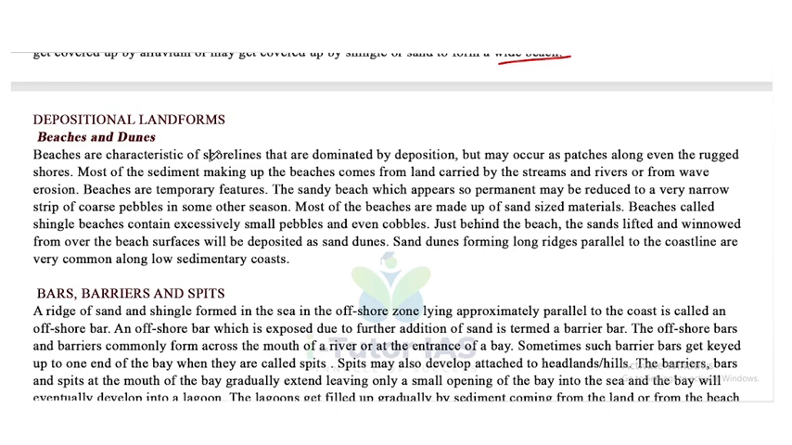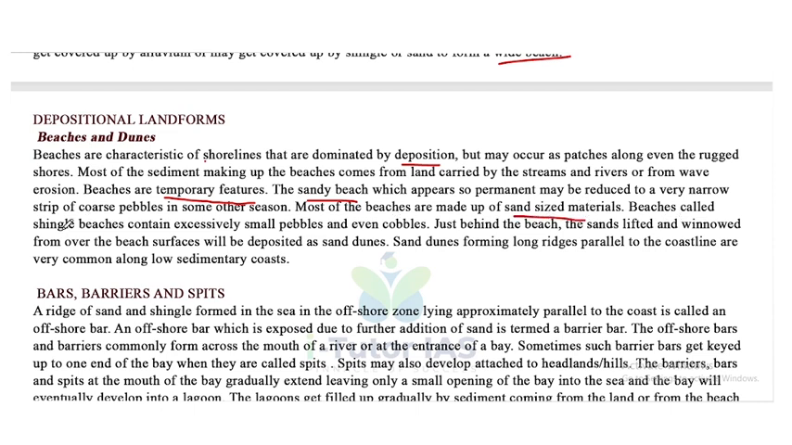Beaches are characteristic features of shorelines dominated by deposition, but may occur as patches along even and rugged shores. Most of the sediments making up the beaches come from land, carried by streams and rivers, or from wave erosion. Beaches are temporary features. The sandy beach, which appears so permanent, may be reduced to a very narrow strip of coarse pebbles in some other season. Most of the beaches are made up of sand-sized materials.